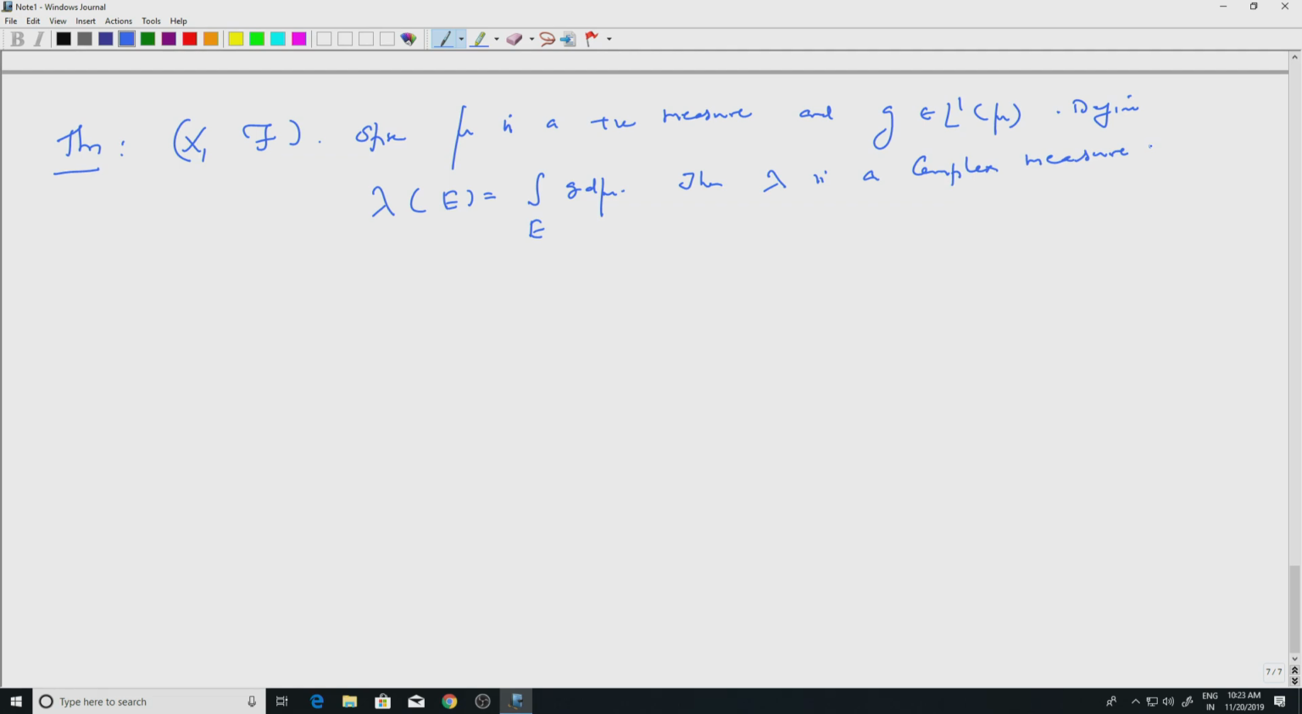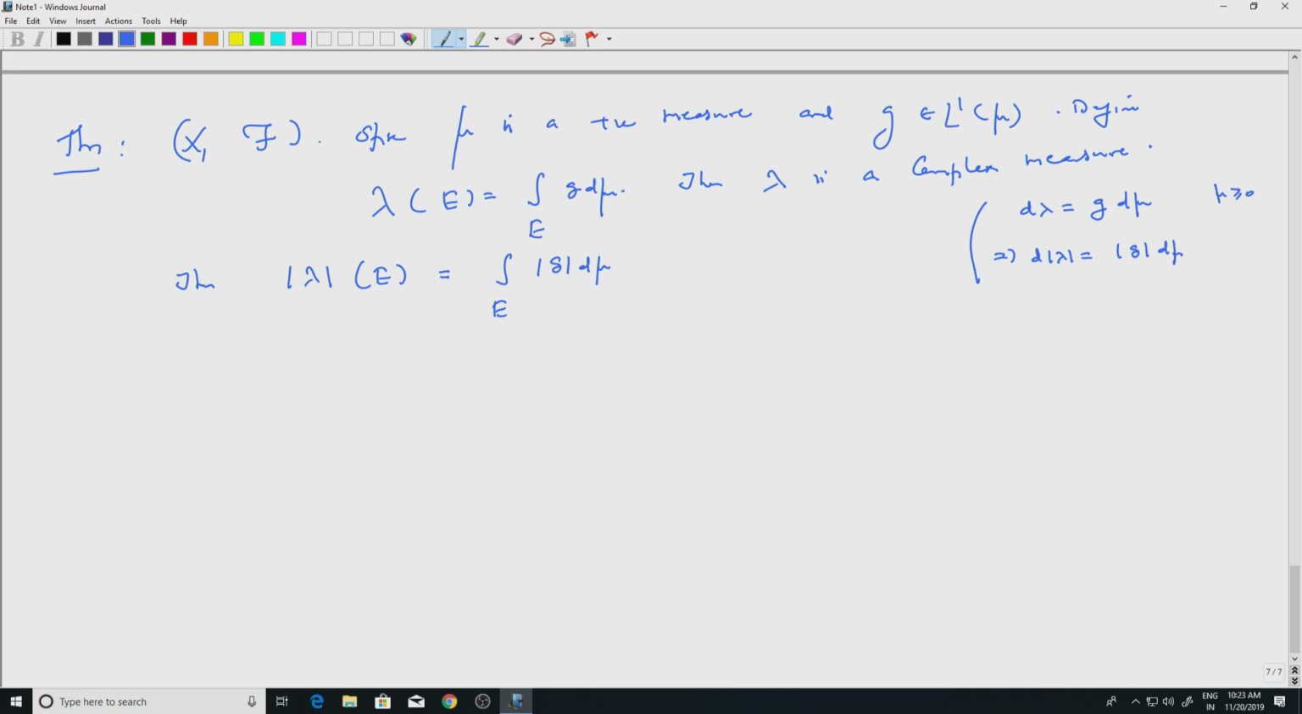So, the assertion is that mod lambda of E is equal to the integral over E of mod G d mu. So, lambda is given by G, and mod lambda is given by mod G. You can write it like this: d lambda is equal to G d mu, that is the given condition. Then d mod lambda is mod G times d mu. Mu is a positive measure, of course. That is simply taking the modulus on both sides.